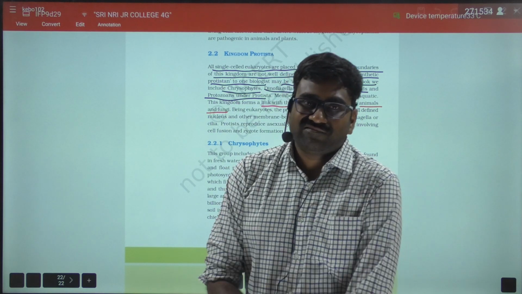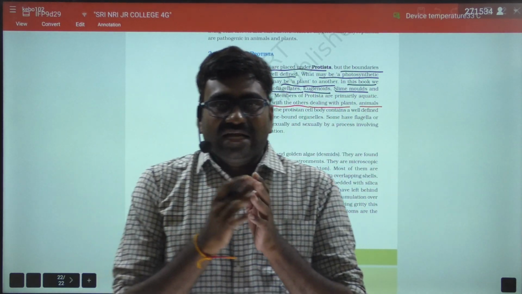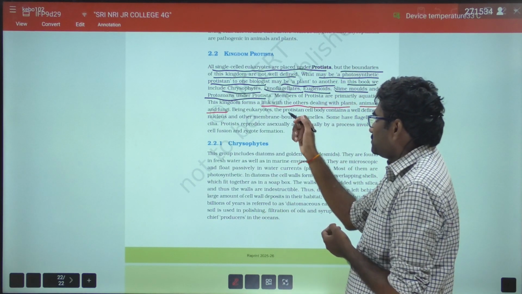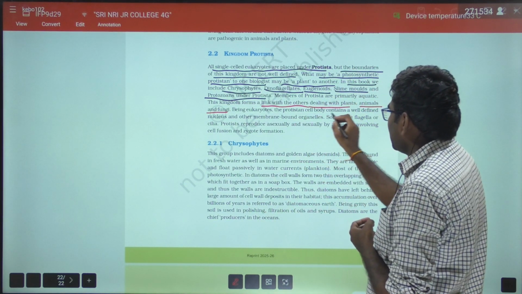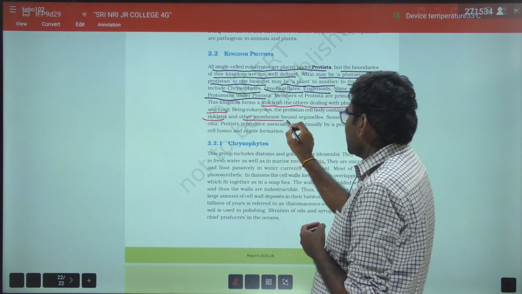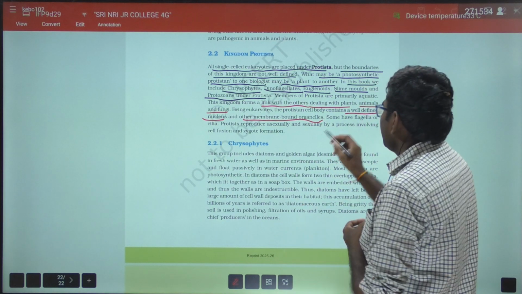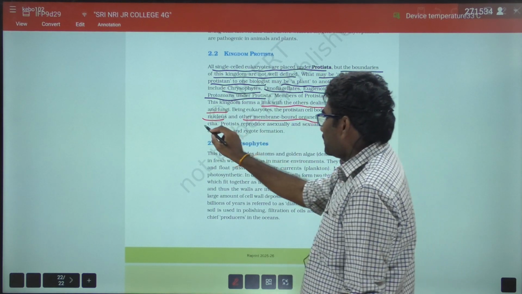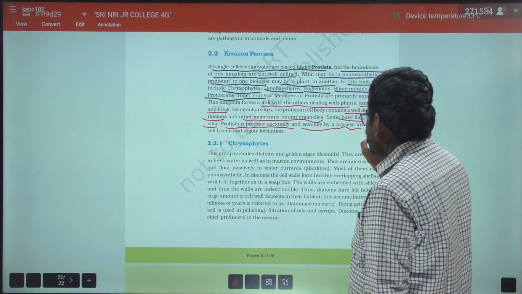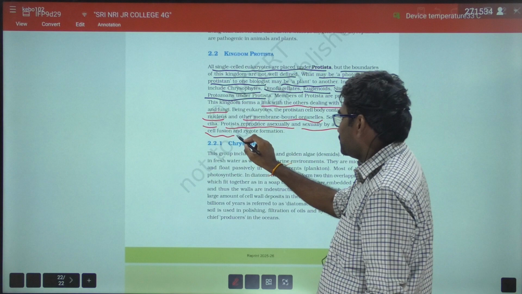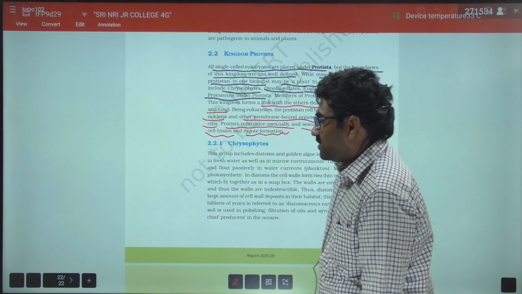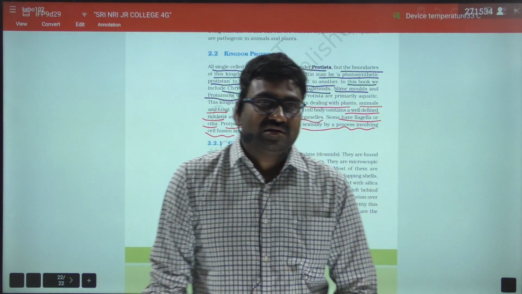Being eukaryotes, the protistan cell body contains a well-defined nucleus, and other membrane-bound organelles are present. Some have flagella or cilia. Protists reproduce asexually and sexually by a process involving cell fusion, and that is zygote formation.